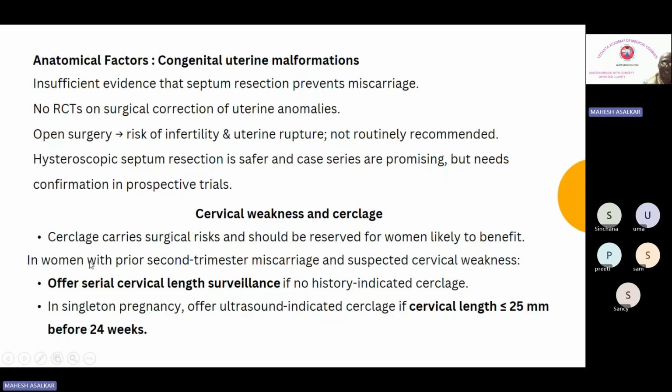So if there is a previous second trimester miscarriage, what will you do? You will offer the cervical length surveillance. If it is less than or equal to 25 millimeter before 24 weeks of gestation, you will advise ultrasound indicated cerclage. This is what the guidelines say.